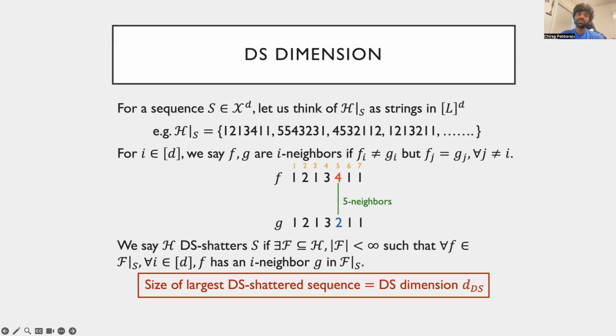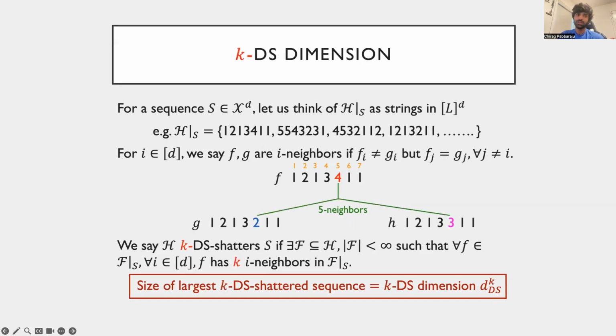Now recall the definition of the DS dimension. For every member f in the restriction of the function class on a sequence, we required f to have at least a single neighbor in every direction. This suggests a natural extension to the setting of list learning. Namely, for KDS shattering, instead of requiring at least a single neighbor in every direction, we require at least k neighbors in every direction. And that is all. The largest sequence shattered in this way determines the KDS dimension.